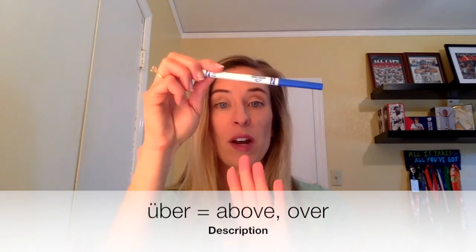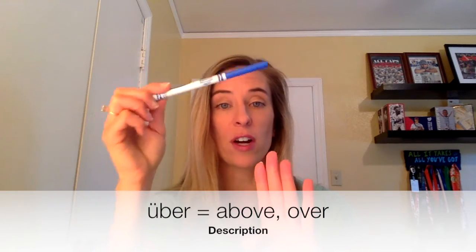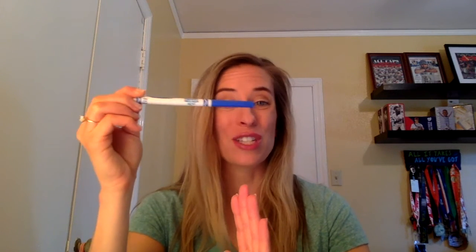So an, auf, hinter, in, neben, über. Über means above or over. So if the airplane is flying over the city, das Flugzeug fliegt über die Stadt. But if the bridge is over the river, that would be dative because that bridge is not moving.